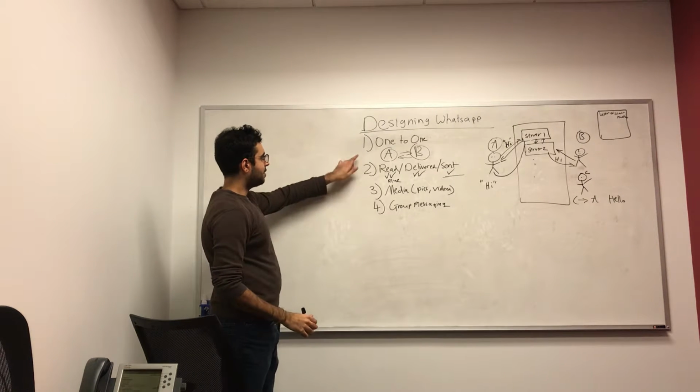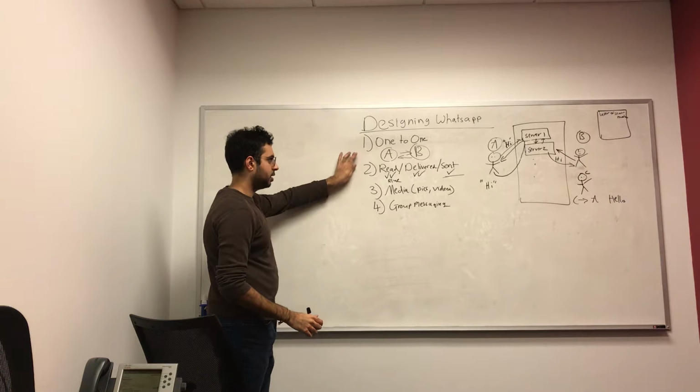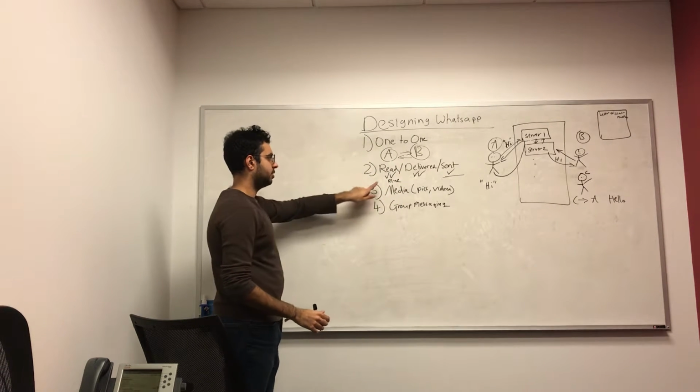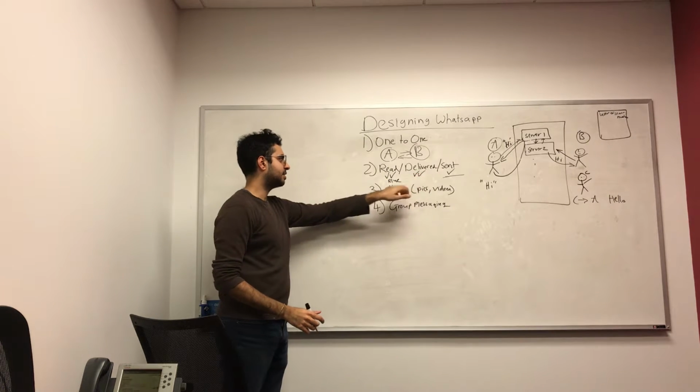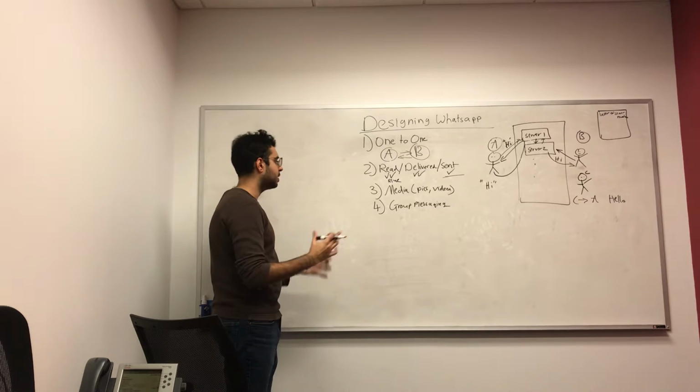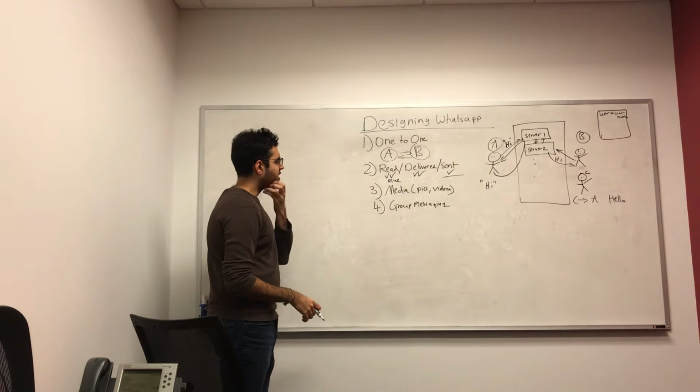So we've talked about having a one-to-one messaging system. We've talked about all these three different statuses within a conversation of messages being sent between two people. Let's talk about media now.